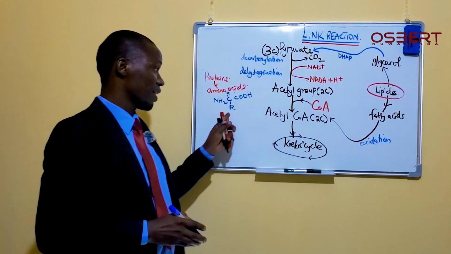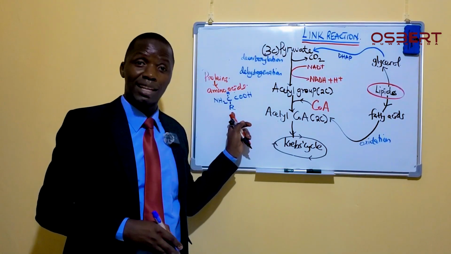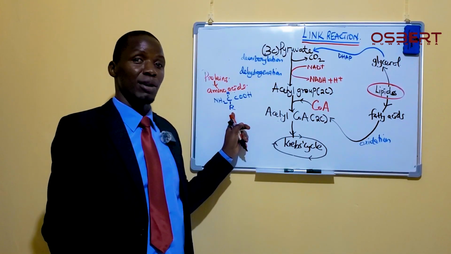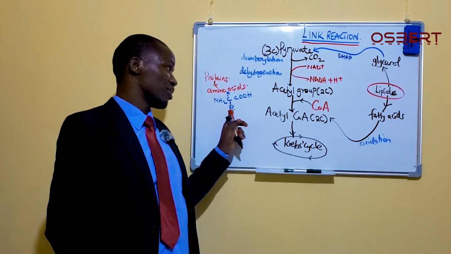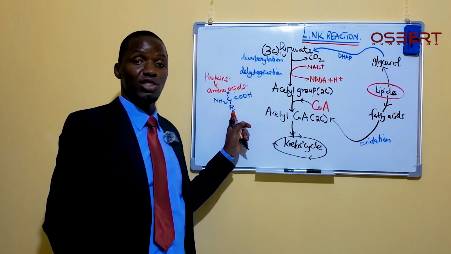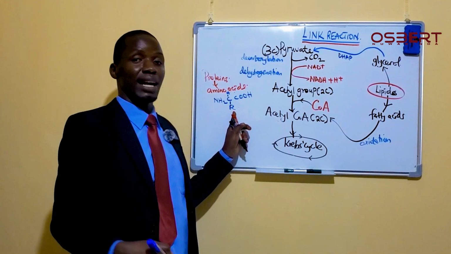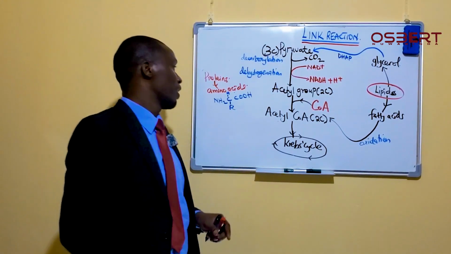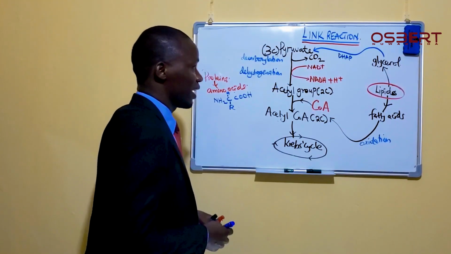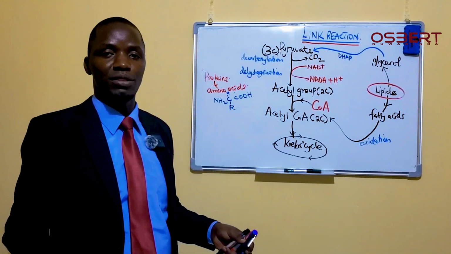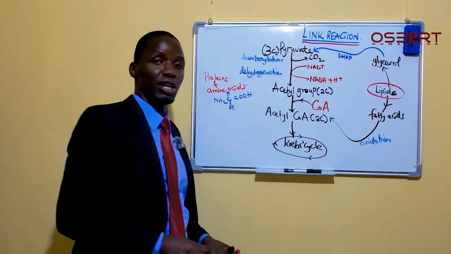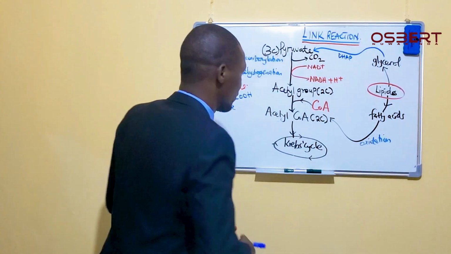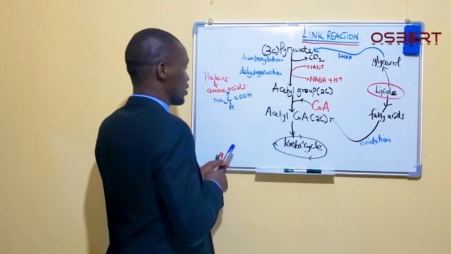And we said, for example, when this R is an H, that one becomes the simplest amino acid, known as glycine. Of course we know this R is usually an alkyl group, but assume it's not an alkyl group, it's just an H. That will be the simplest amino acid, glycine. So we are saying that in case we don't have carbohydrates and we don't have lipids, and the only thing we are remaining with is proteins in the form of amino acids, these amino acids will undergo deamination.